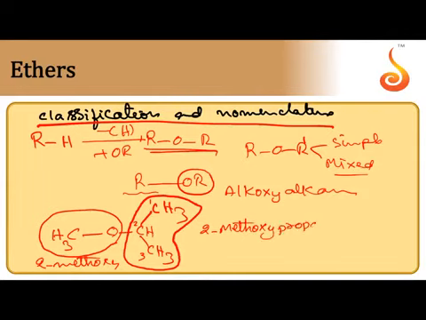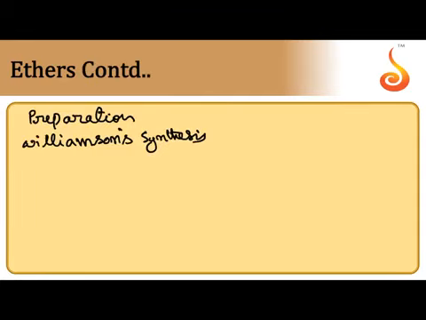So 2-methoxypropane is the IUPAC name. When we want to give the common name, you write the names of both alkyl groups: isopropyl on one side, methyl on the other side. Isopropyl methyl ether is the common name.